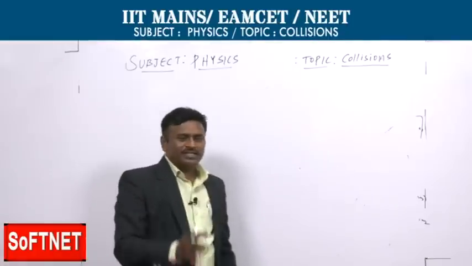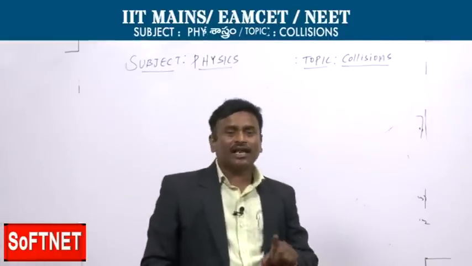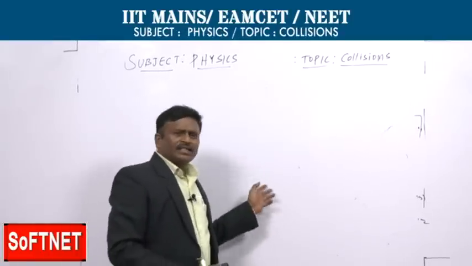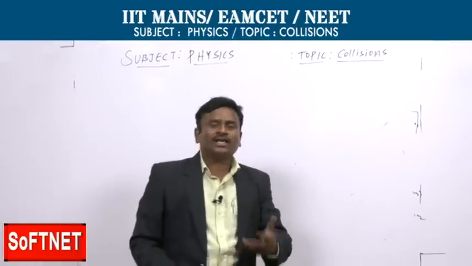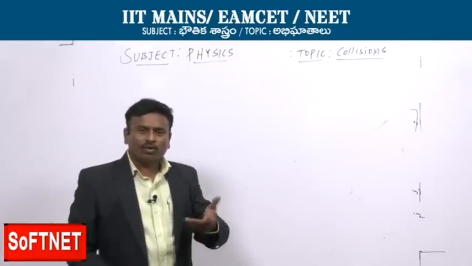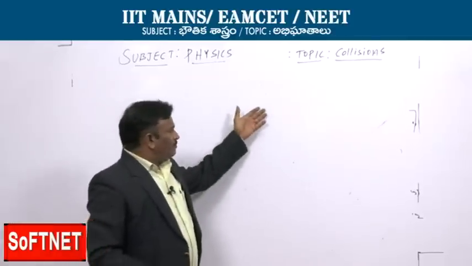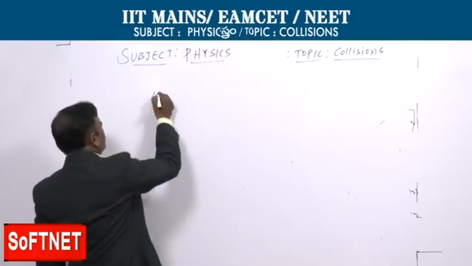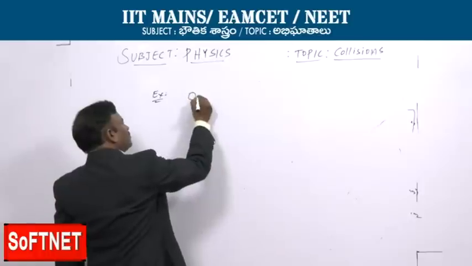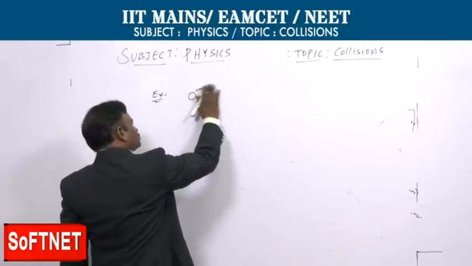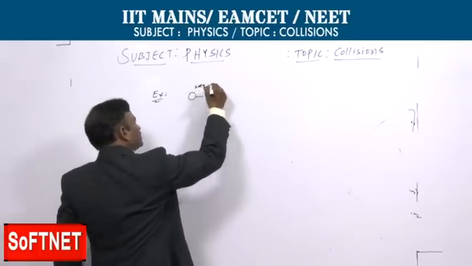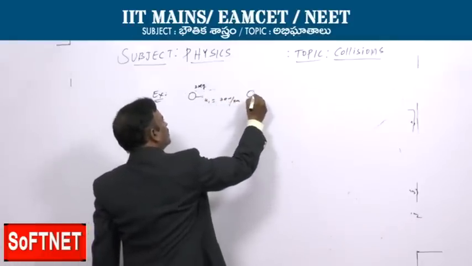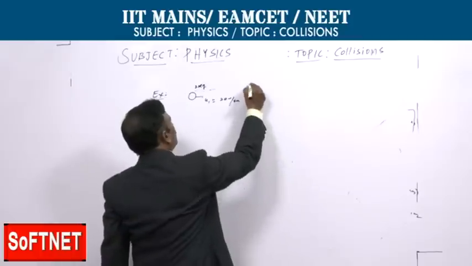So far we have discussed elastic collisions and inelastic collisions also. In the inelastic collision we found the common velocity, and we found that energy loss takes place. How much energy loss takes place in the case of inelastic collision? We got an expression for that: half of m1 m2 by (m1 plus m2) into (u1 minus u2) whole square. Let us see the example problem based on this one. Let us take a particle of mass m1 equal to 2 kg moving with velocity u1 equal to 20 meter per second. Another particle is at rest, u2 is 0, of mass 3 kg.